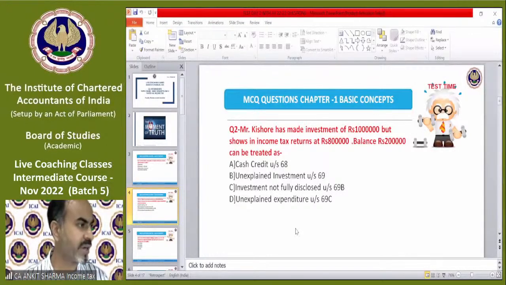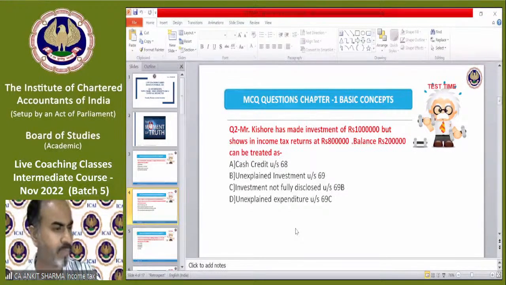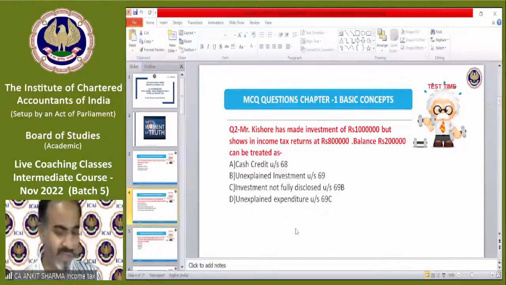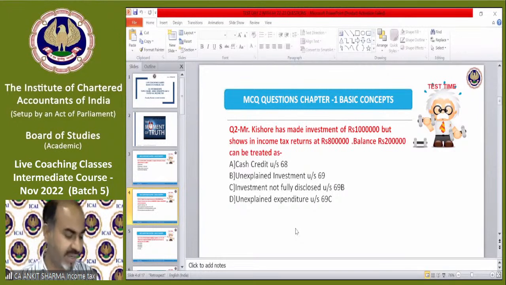Question number 2, correct answer? Send me fast. Okay, somebody is saying C, somebody is saying B, Yogita is saying B, Shrestha Jalan is saying C, and Darshan Prajapati, whose first class is today, is saying B. That's why I was saying you should take the previous classes first. Of course, the correct answer is C.